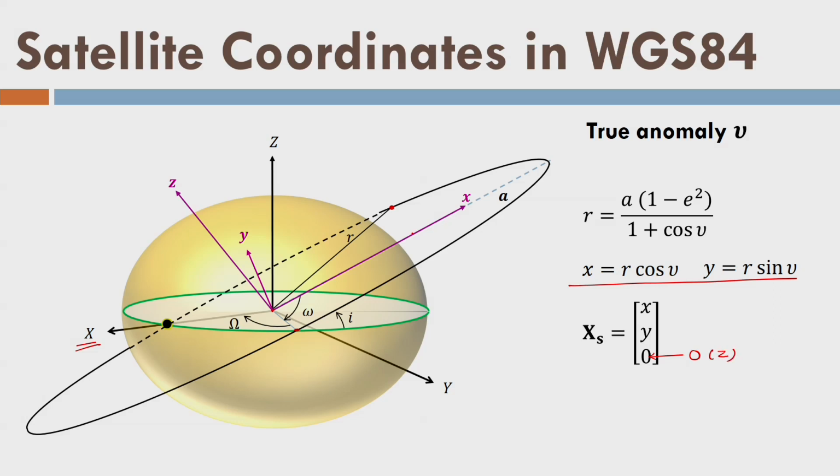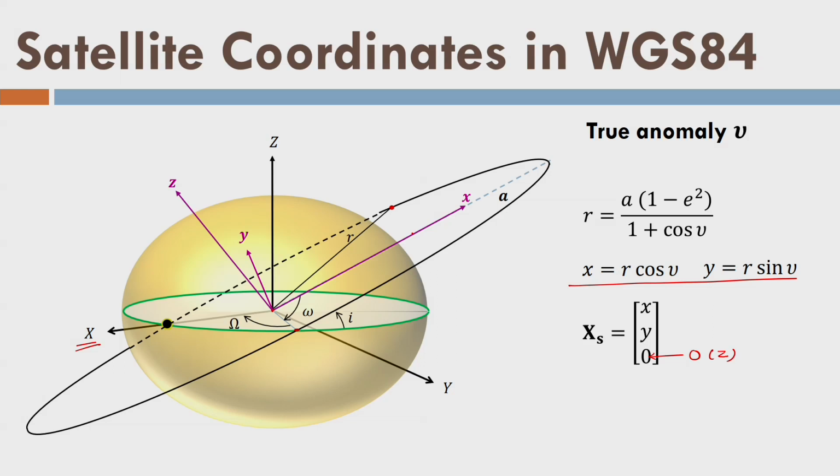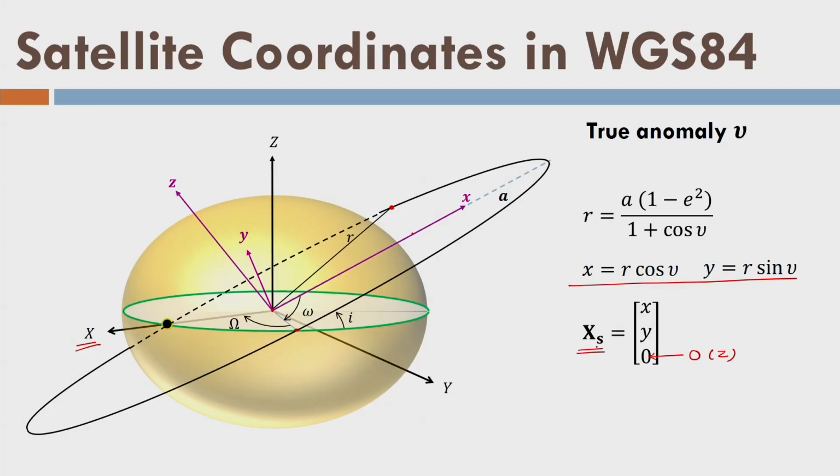Okay, well done. We have defined the position of a satellite in the orbital plane. Now, we know that there are two coordinate systems. One is small xyz and another is capital XYZ, and capital XYZ is the WGS84, for example. I want to measure the coordinates of the satellite using the available information here on the screen in the capital XYZ. That means I have expressed the position of the satellite in the orbital plane, and now I want to calculate the position of the satellite in the capital XYZ system or reference frame.